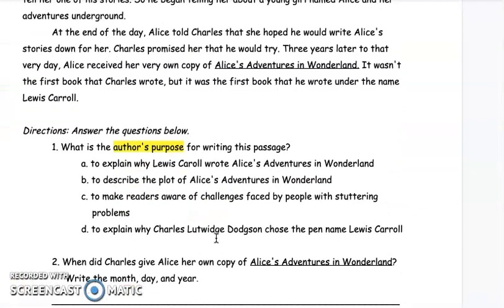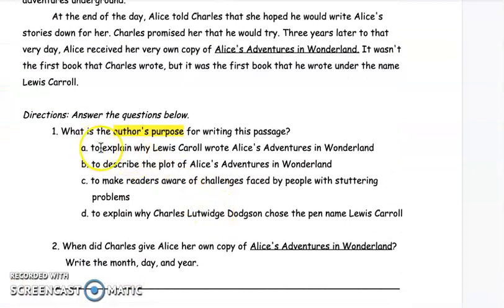So let's look at the answer options. A, to explain why Lewis Carroll wrote Alice's Adventures in Wonderland. Seems likely. B, to describe the plot of Alice's Adventures in Wonderland. So plot is basically what the book is about.